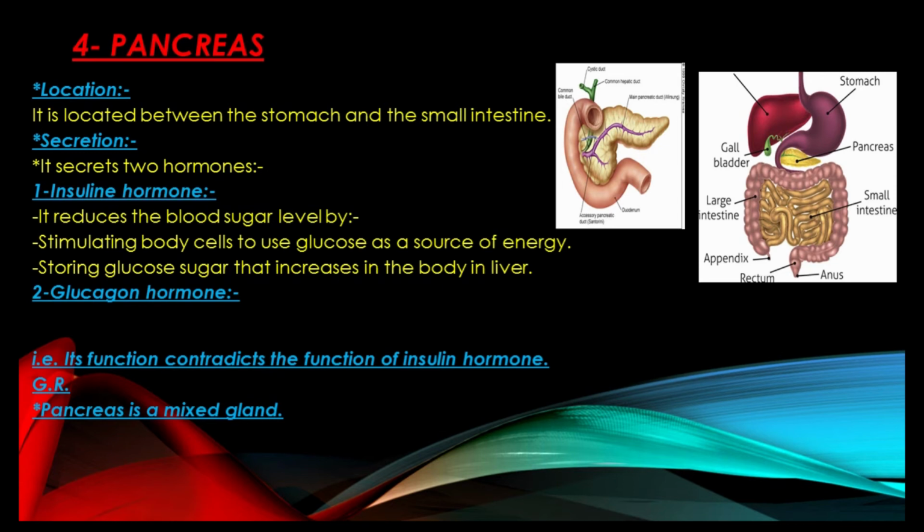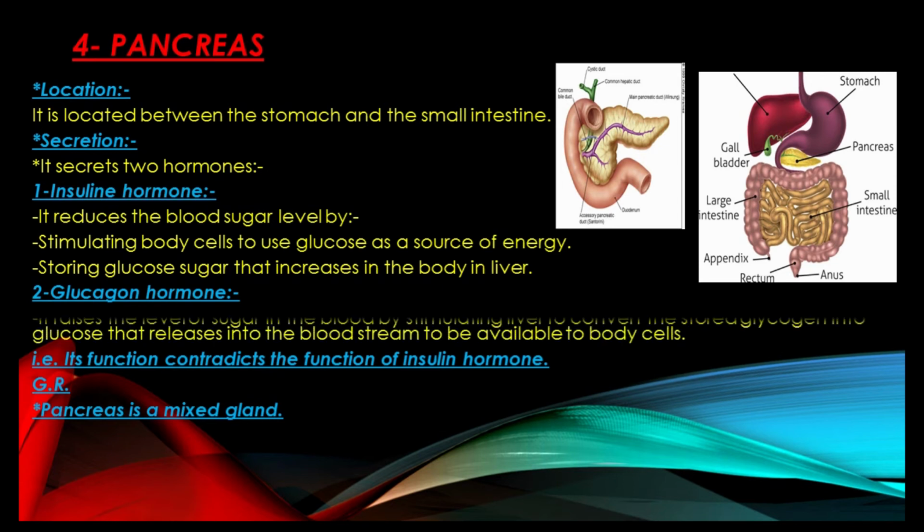The second hormone that the pancreas secretes is glucagon hormone. This hormone actually contradicts insulin in its function, because insulin aims to reduce the blood sugar level, while glucagon hormone aims to raise the blood sugar level. How? During Ramadan, while our bodies are fasting for a long time, this will, of course, decrease the blood sugar level.